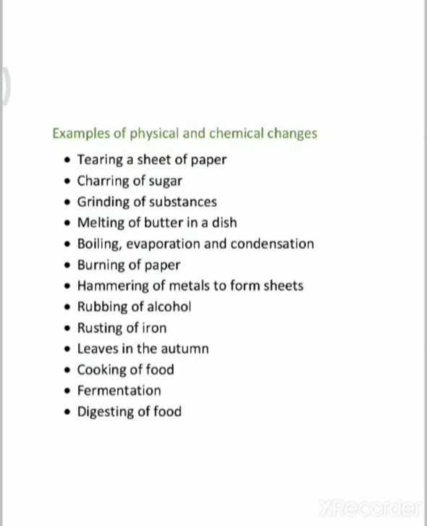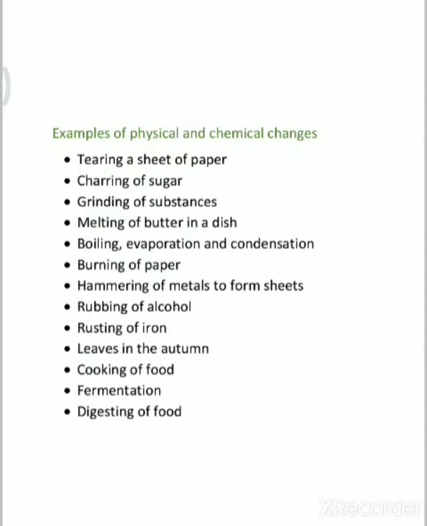After some time of continual heating, it will turn into a black powdery substance, which has different properties from sugar, and we cannot go back to the previous sugar. So charring of sugar is a chemical change.